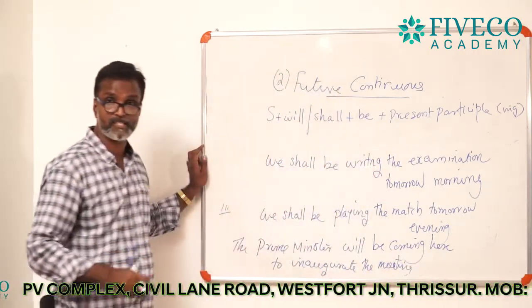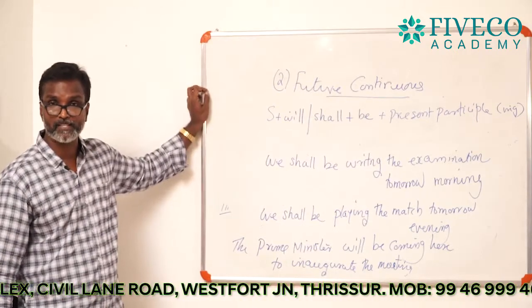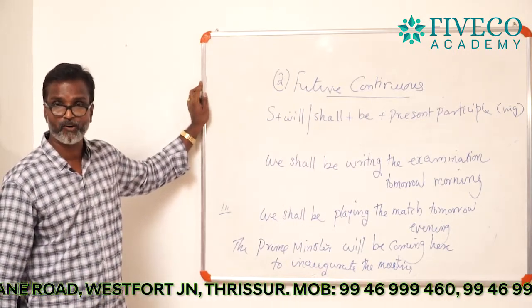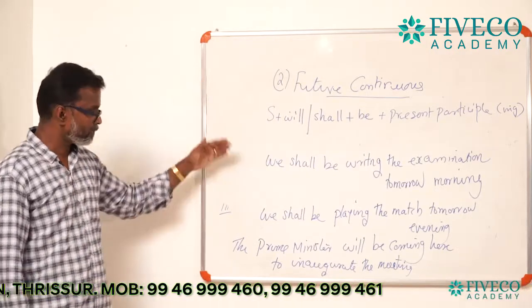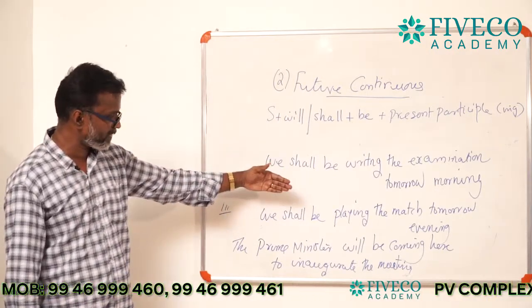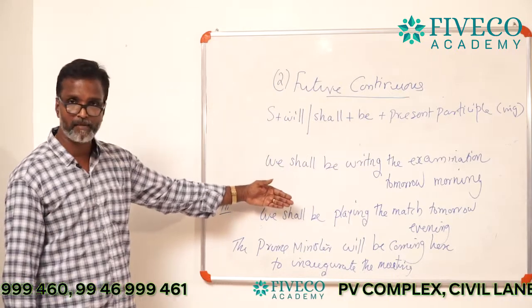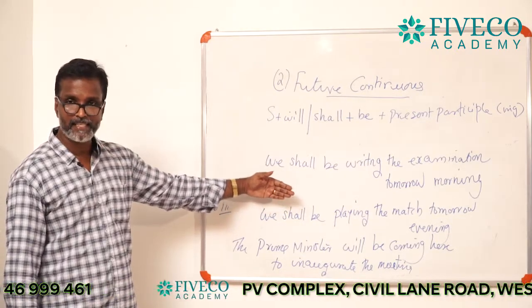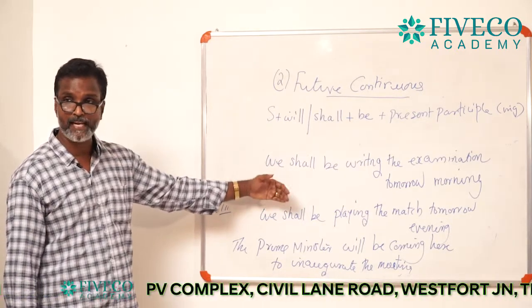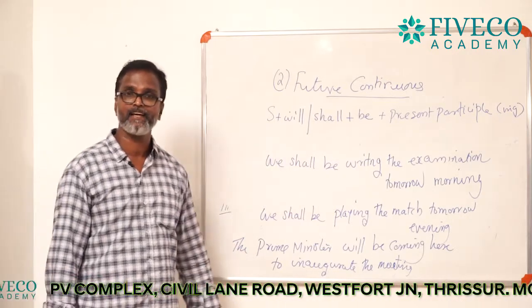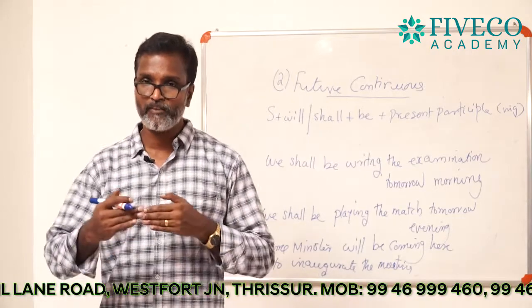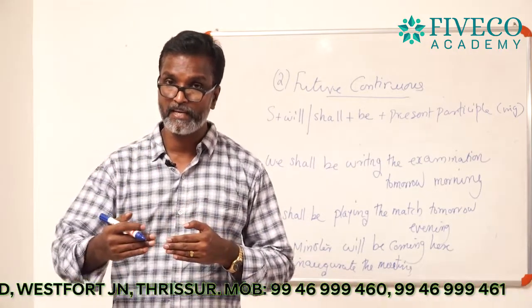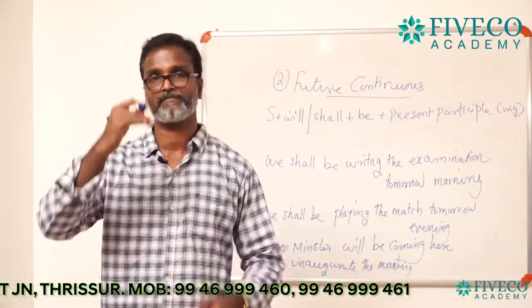Prime Minister won't come. It is better for us to say that MLA or someone like that. I forgot to say that. Anyway, it is only an example, consider that. The Prime Minister will be coming here to inaugurate the meeting. In this sentence, if you just analyze it, you can easily understand it is an official decision.